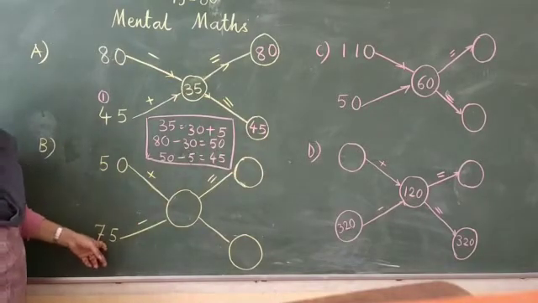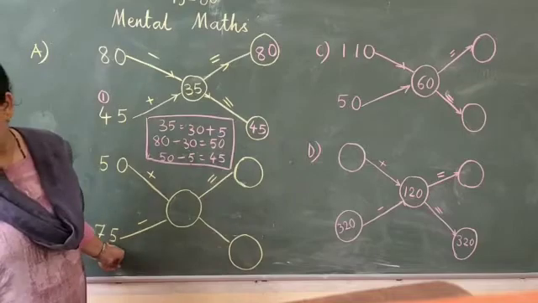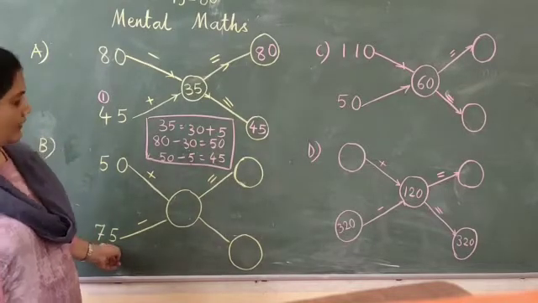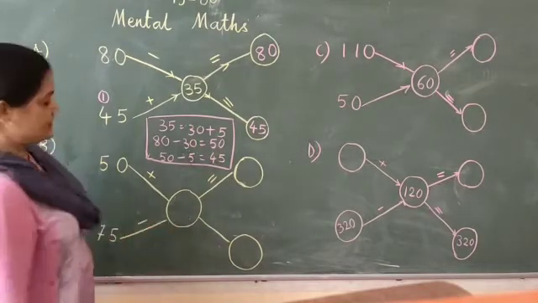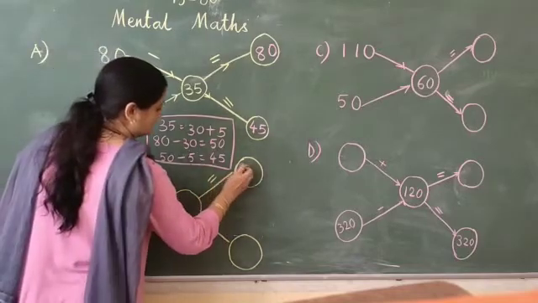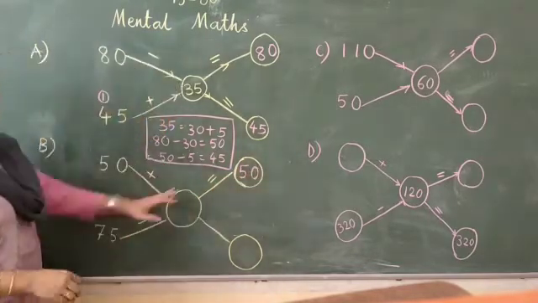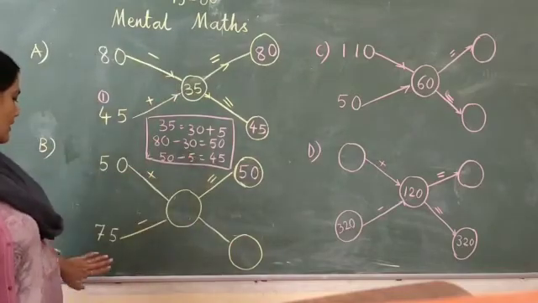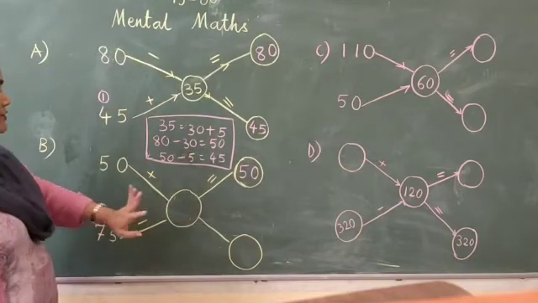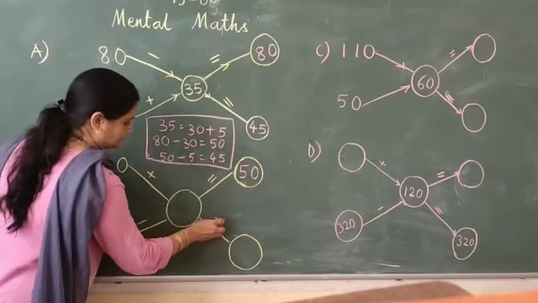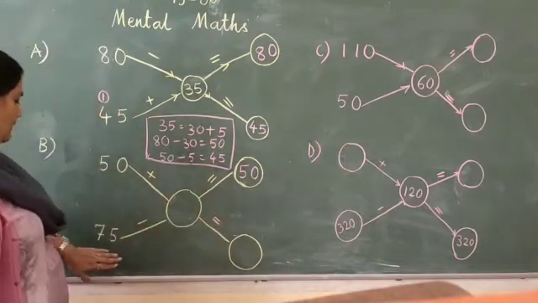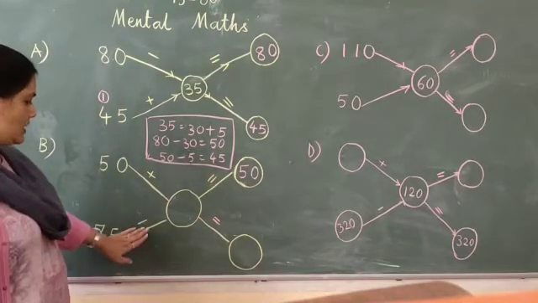50 is written. 75 is also written. Now here it is given 50. Now here we have to check what will come here. 75 is given.